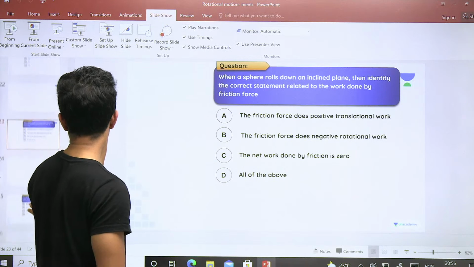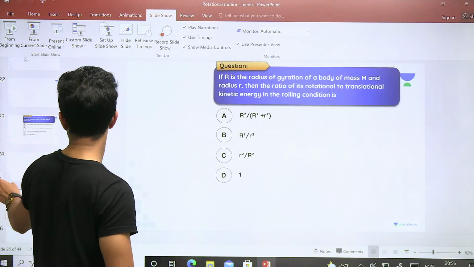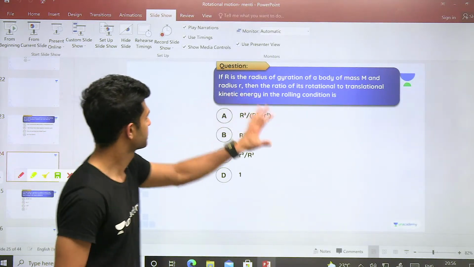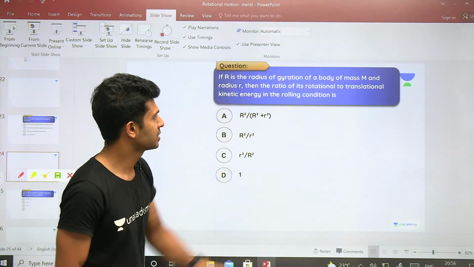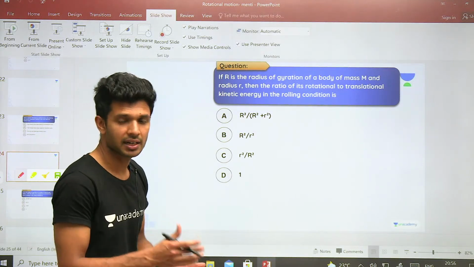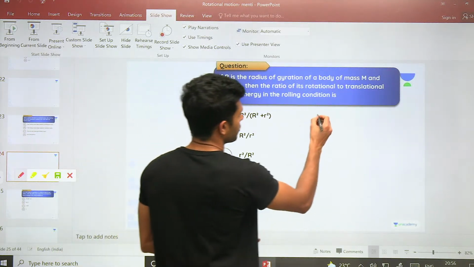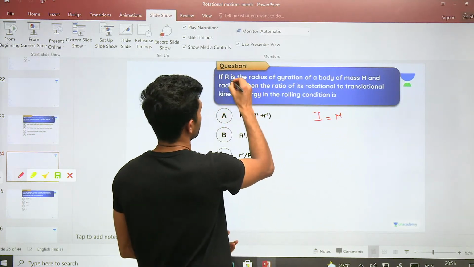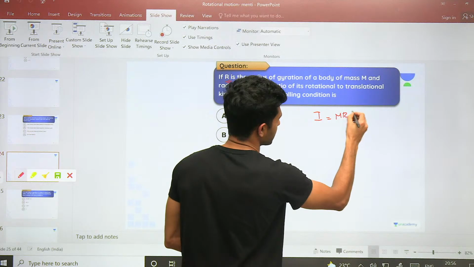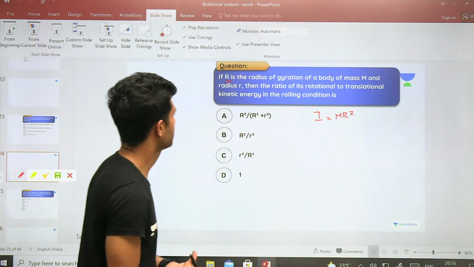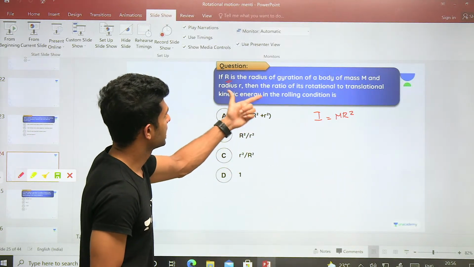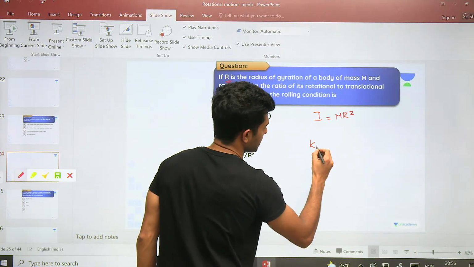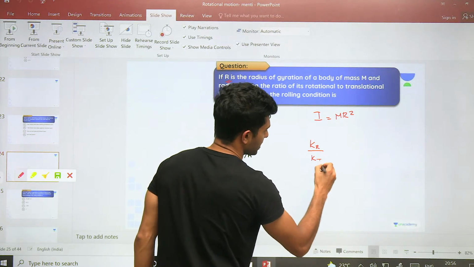So let's see how this question can be done. If R is the radius of gyration of a body of mass m, how will you write the formula for moment of inertia? Mk square it is, but instead of k, they have given R. So I equal to mR square. Fine. Question is ratio of kinetic energy rotation to kinetic energy translation.